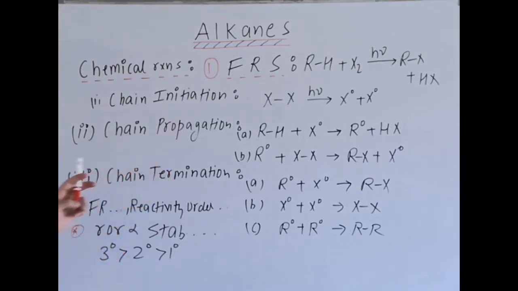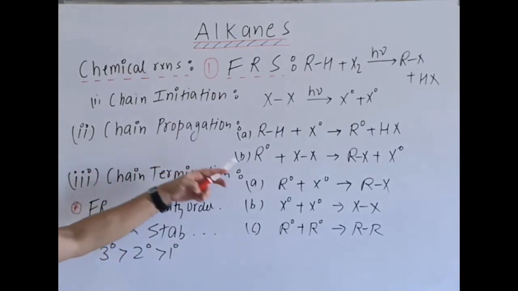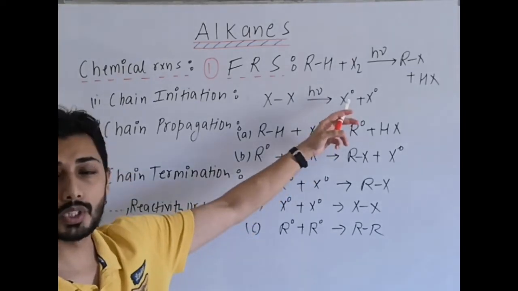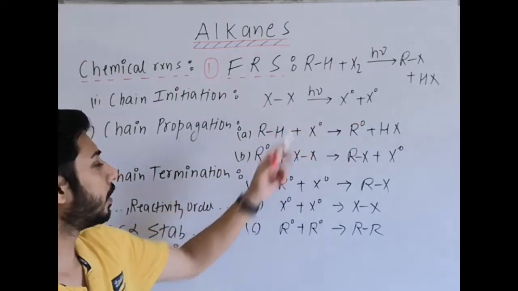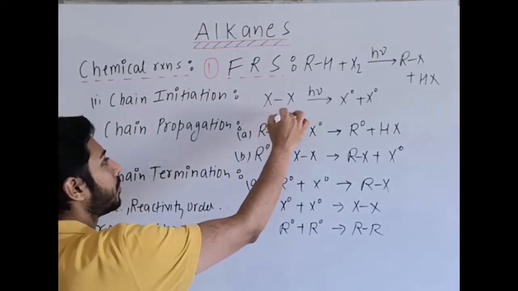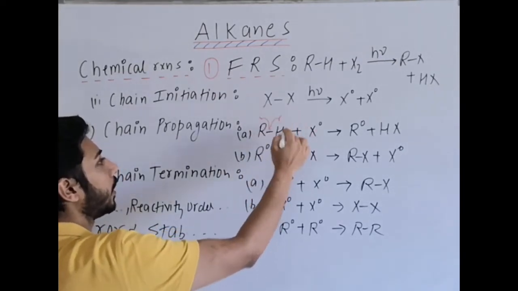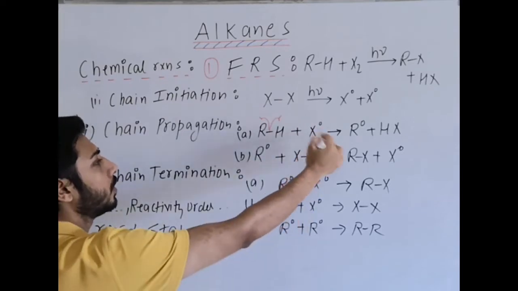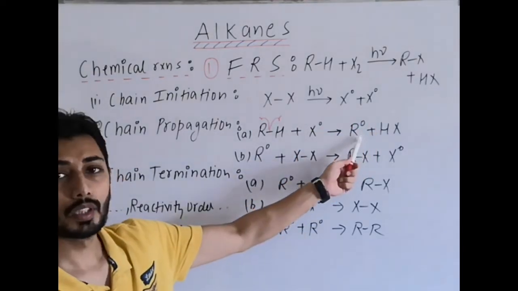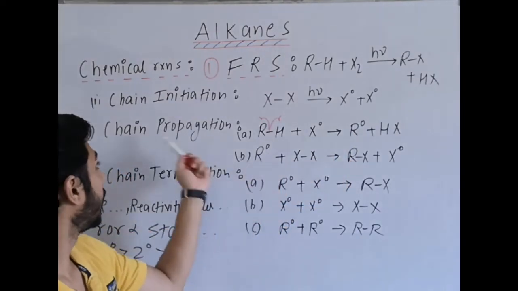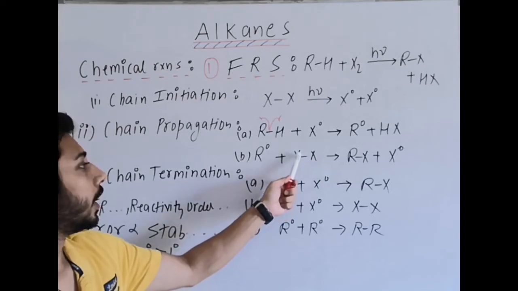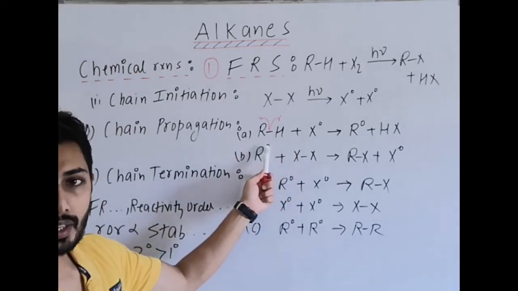In chain propagation, there are 2 steps: the alkane plus the X radical generated in step 1 undergoes homolytic bond cleavage, forming an H radical and an R radical. The H radical combines with the halogen radical and forms HX, plus an R radical is formed. Then the second step in chain propagation is the R radical with X2 again. Here the X radical combines with the R radical.